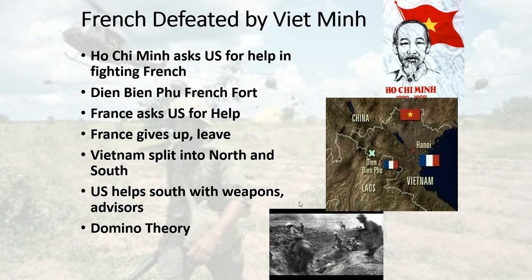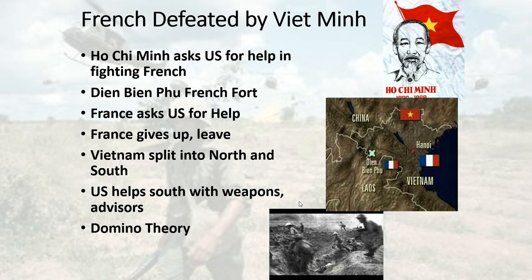During World War II, we did help. The OSS, which is the origins of the CIA, would send help to Vietnam in their struggle against the Japanese. When the war was over, Ho Chi Minh would actually send a letter to Truman asking the United States for help. He would include quotes from the U.S. Declaration of Independence. On the classroom assignment, there's going to be a link and you're going to read Ho Chi Minh's Declaration of Independence, and you'll see so much modeled there or connected to the U.S. Declaration of Independence. But you have to take a look at this in the bigger context.